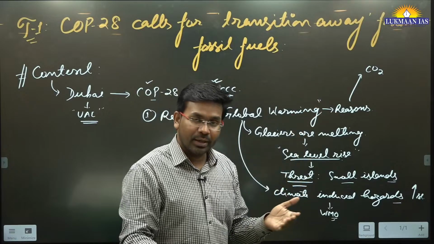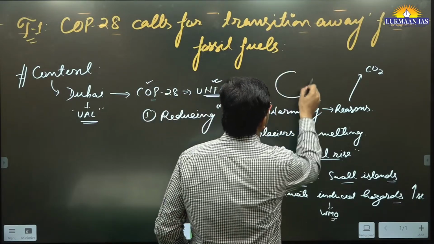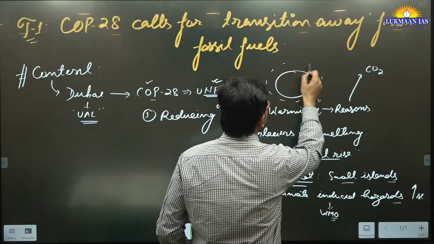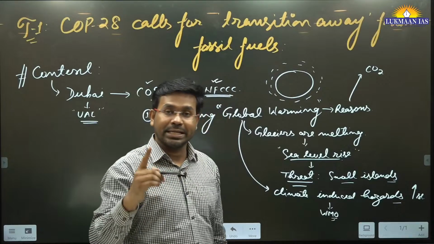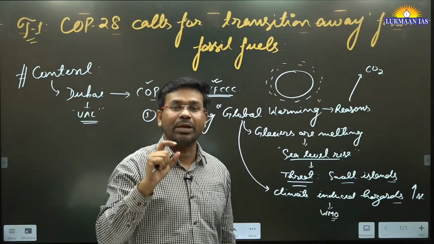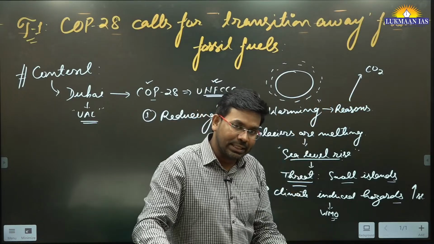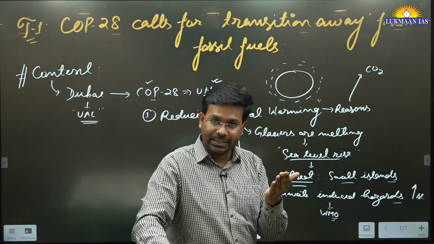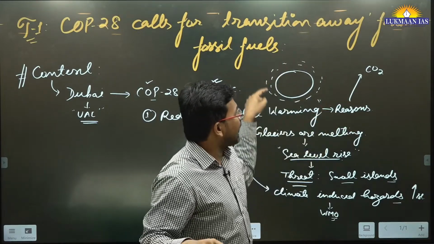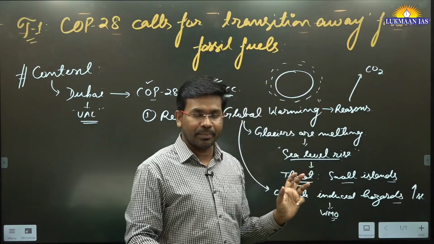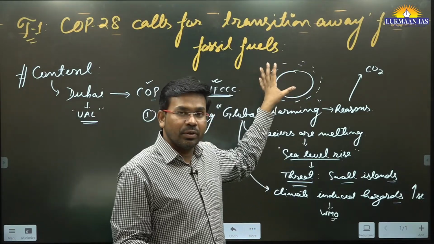In the atmosphere of the earth, the concentration of carbon dioxide is continuously increasing, and carbon dioxide has the potential of trapping heat. Since the concentration of carbon dioxide is increasing and it is capable of trapping heat, the entire envelope of the atmosphere gets heated up, right?